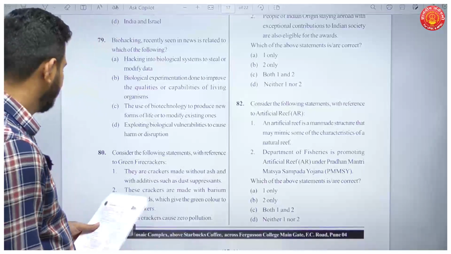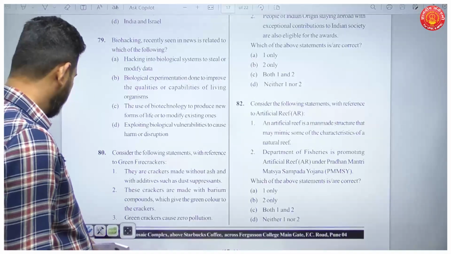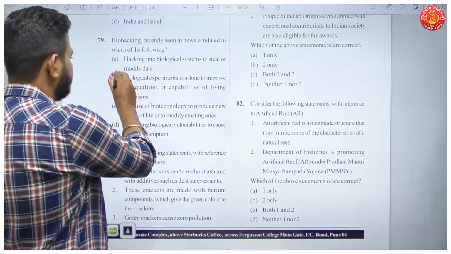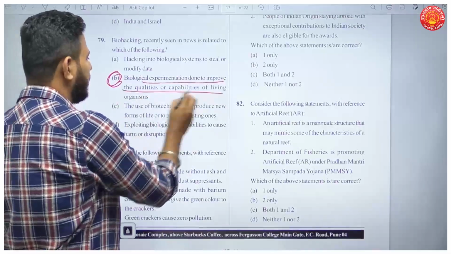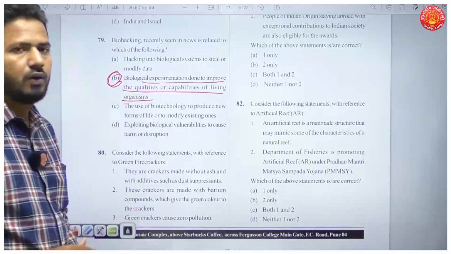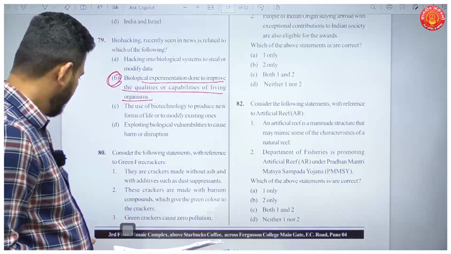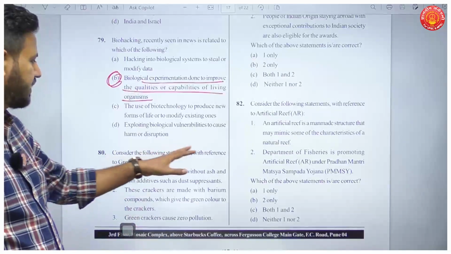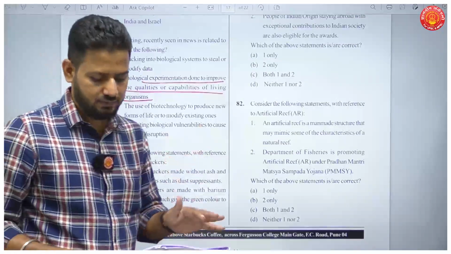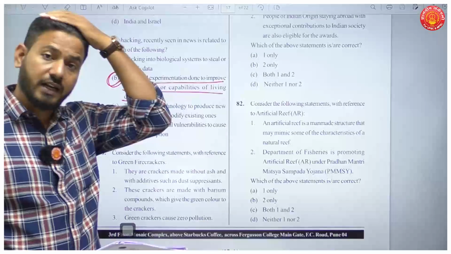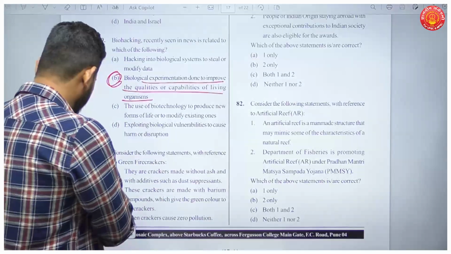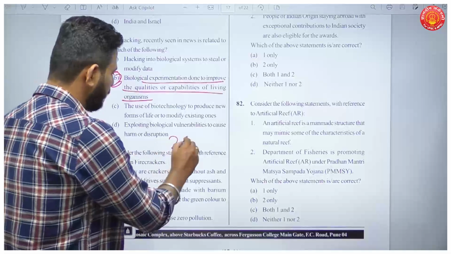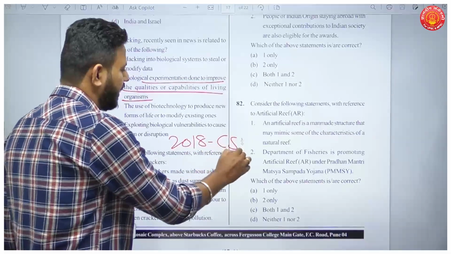Okay, so what is biohacking? Your answer here is B. It is experimentation done to improve the qualities and capabilities of living organisms. Okay. Then question number 80, consider the following statements with reference to green firecrackers. We have had questions on these green firecrackers. Okay. These were developed in 2018 by CSIR.